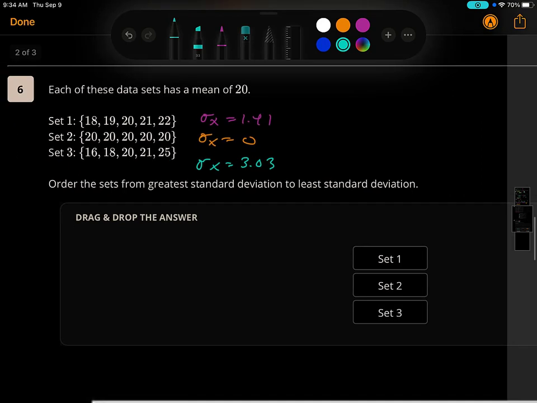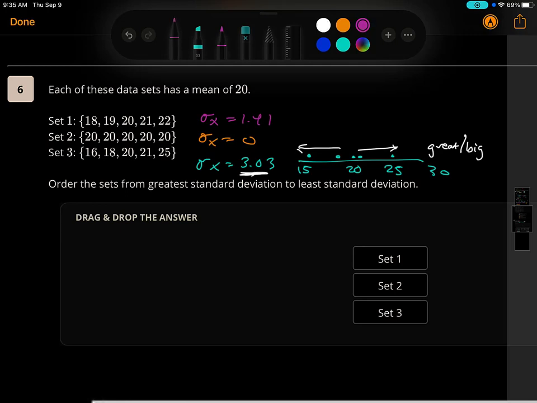If you did something called a dot plot, and I have the numbers 15, 20, 25, and 30, and I graph these, so I have 16, 18, 20, 21, and 25. What do you notice about those numbers? They are spread out. So they have a great spread. A great spread is like a big spread, which means that number is big. That's why it had the greatest standard deviation. Standard deviation is a measure of spread.